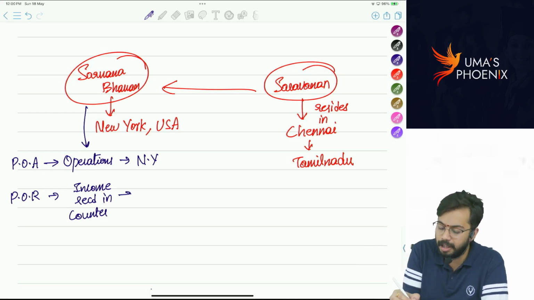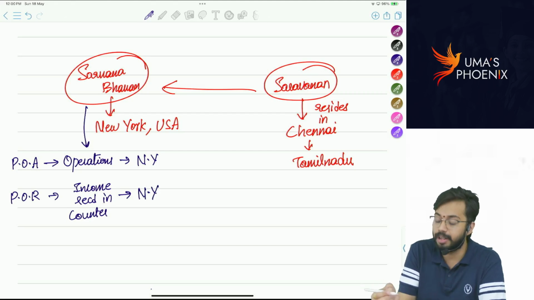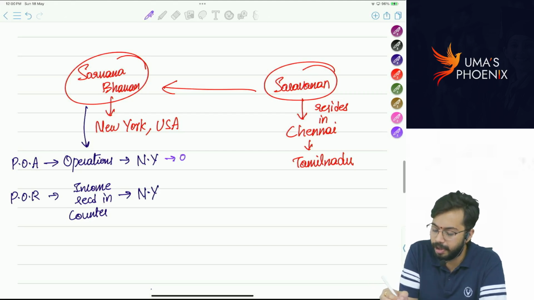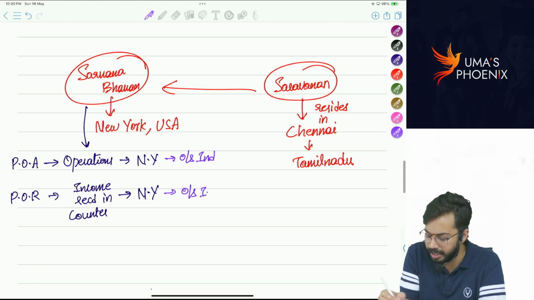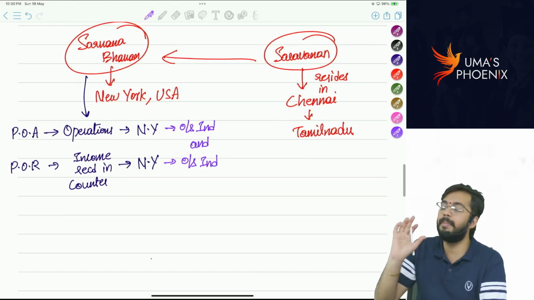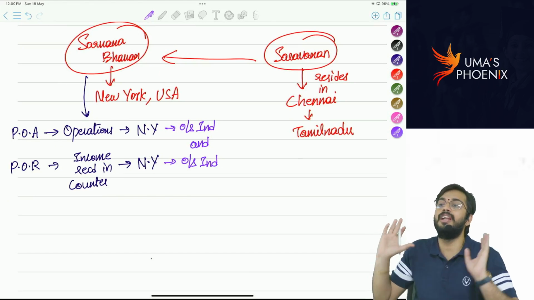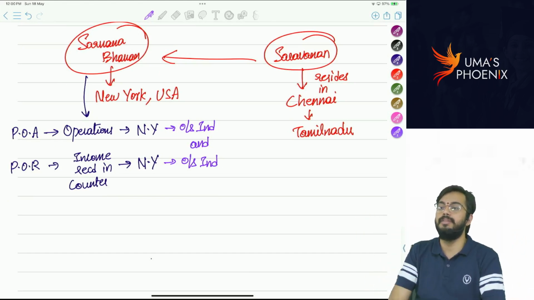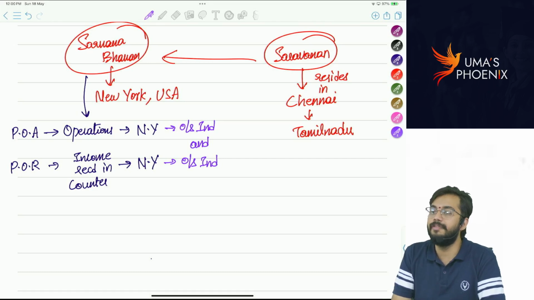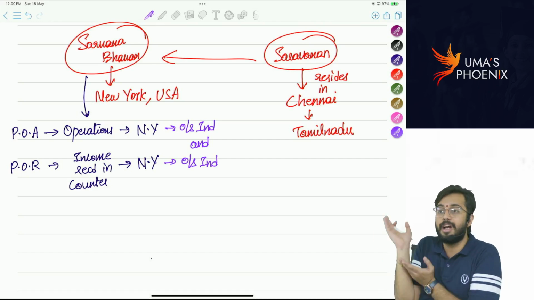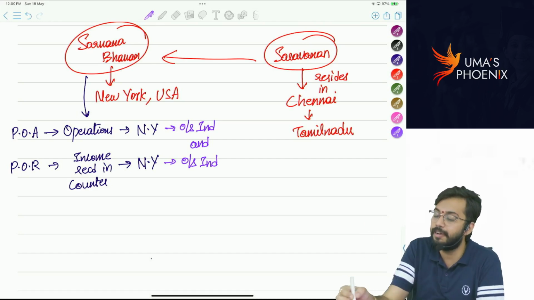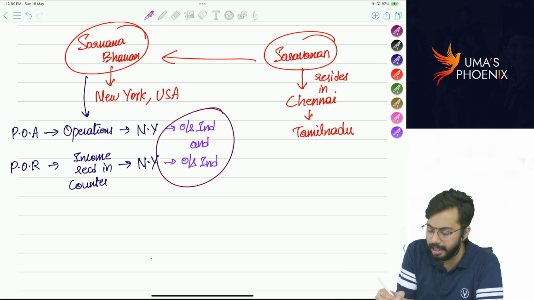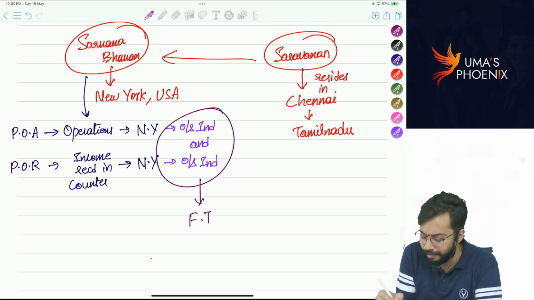That means place of receipt is also New York. So place of accrual is outside India, and place of receipt is also outside India. Can we call income from Sarvana Bhavan Hotel as foreign income? Yes, because place of accrual is outside India, place of receipt is also outside India. So this we call as foreign income.